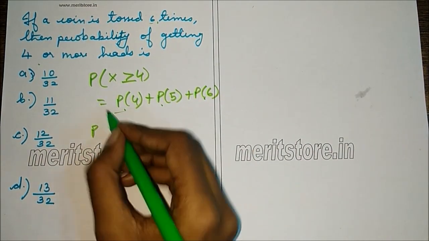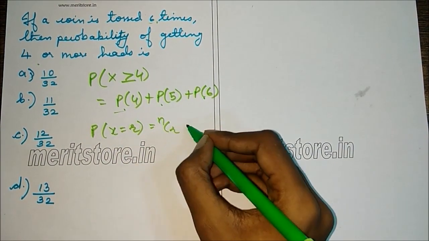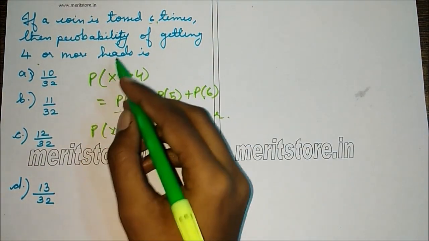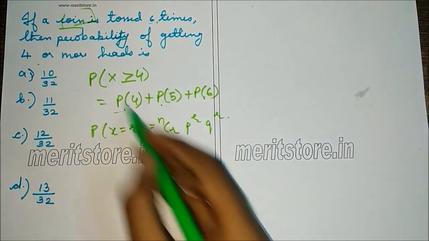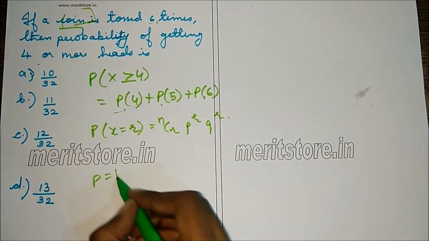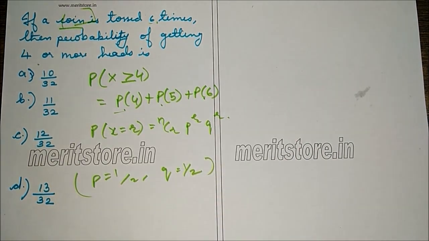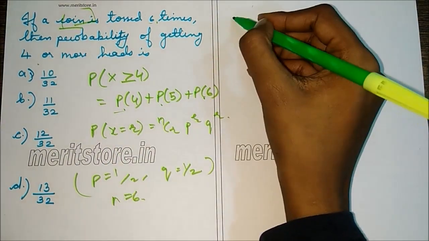So first we'll find the general form for x equals r. So this is nCr p^r q^(n-r). Here we assume it to be a fair coin, so p will be half and q will be half, and n is 6. So we substitute the values.